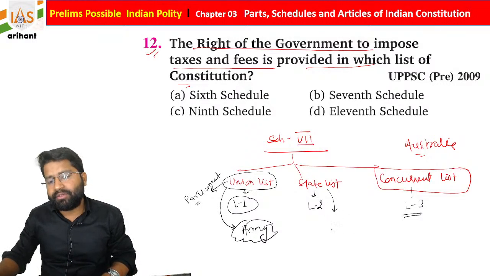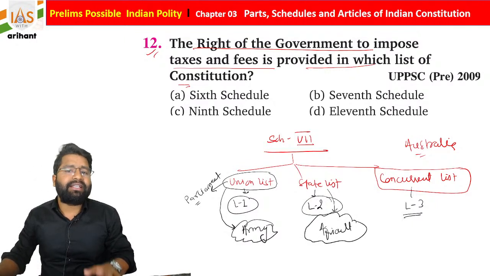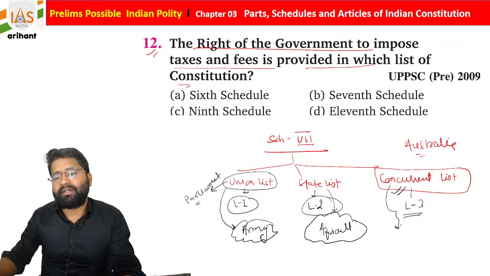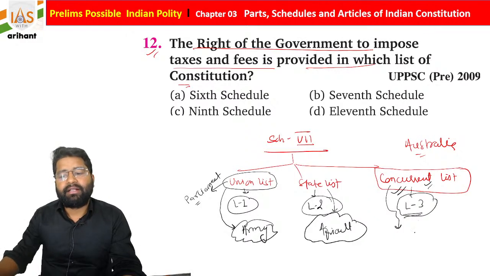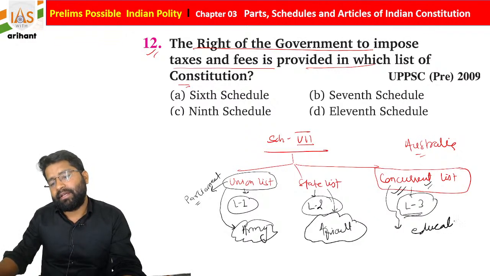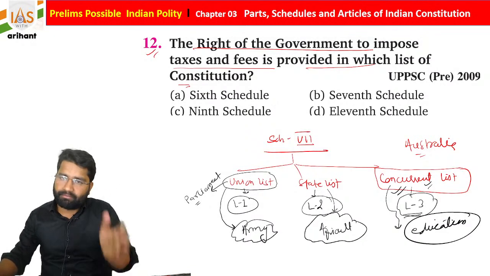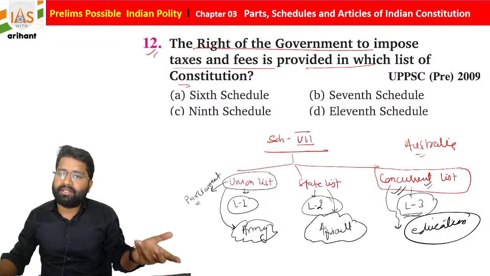Okay, let's suppose we are going to talk about agriculture. Agriculture is a state matter. Only the state can make law over these provisions. Then, students, we have the concurrent list. Under the concurrent list, let's suppose education is here. Education means policy related to education is made by both the Centre as well as the state, students.